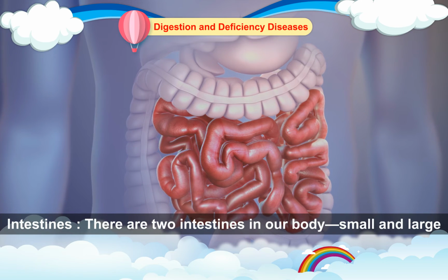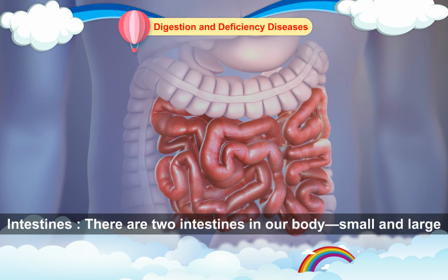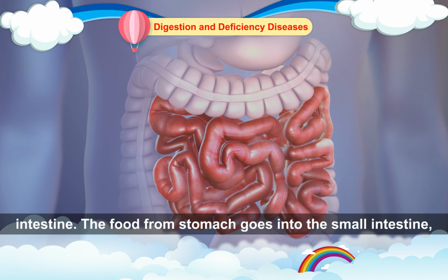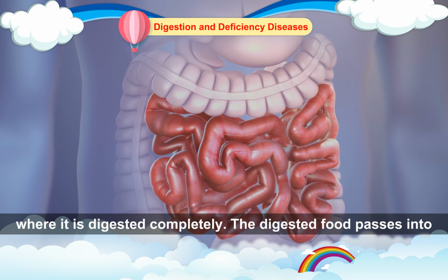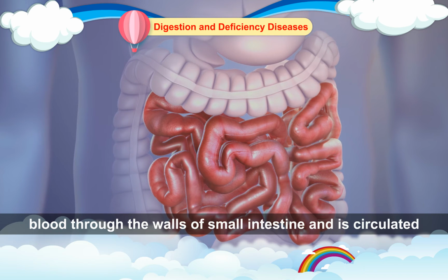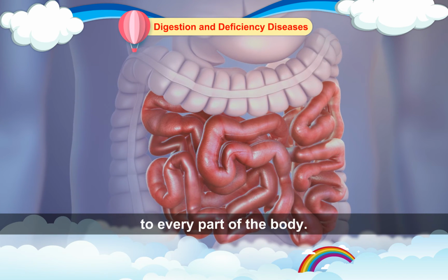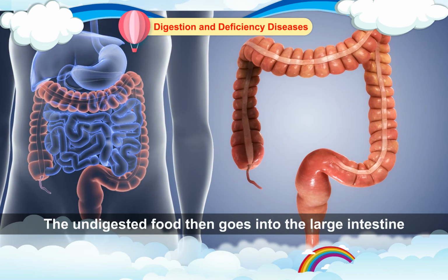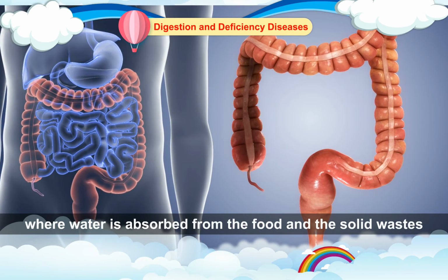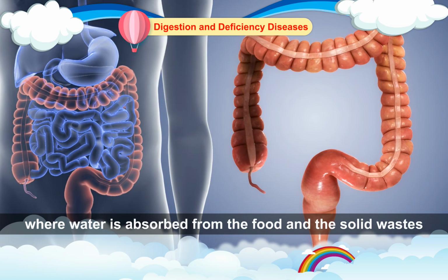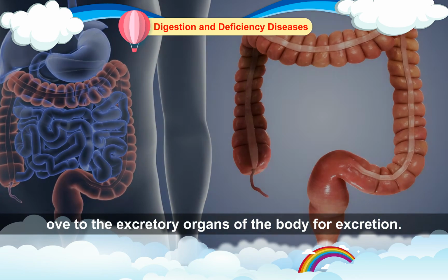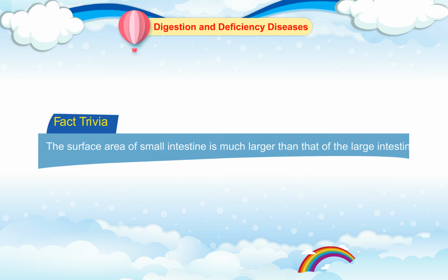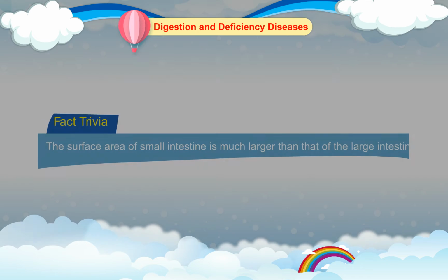Intestines. There are two intestines in our body, small and large intestine. The food from stomach goes into the small intestine where it is digested completely. The digested food passes into the blood through the walls of the small intestine and is circulated to every part of the body. The undigested food then goes into the large intestine where water is absorbed from the food and the solid waste moves to the excretory organs of the body for excretion. Fact trivia. The surface area of small intestine is much larger than that of the large intestine.